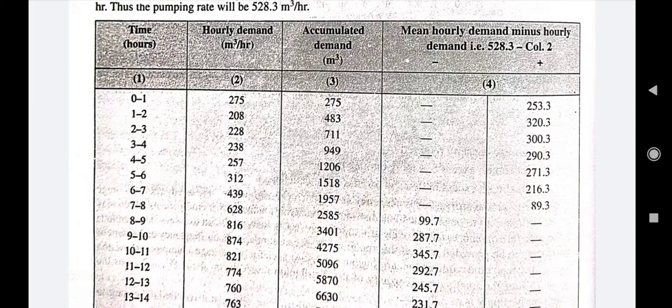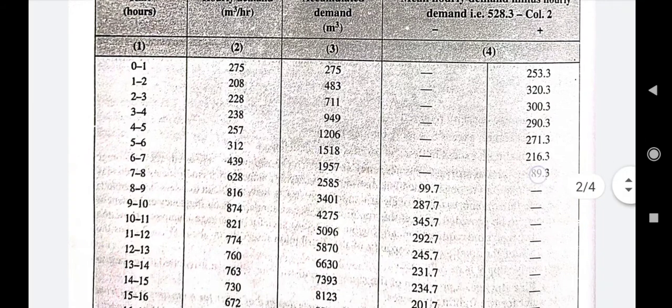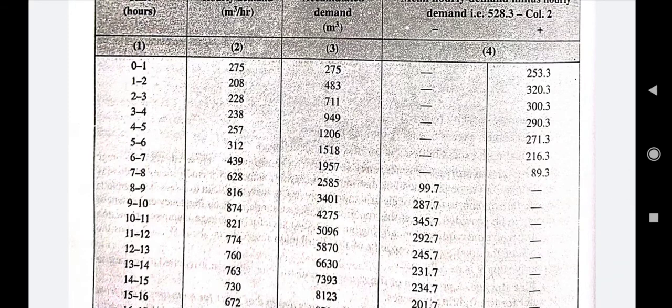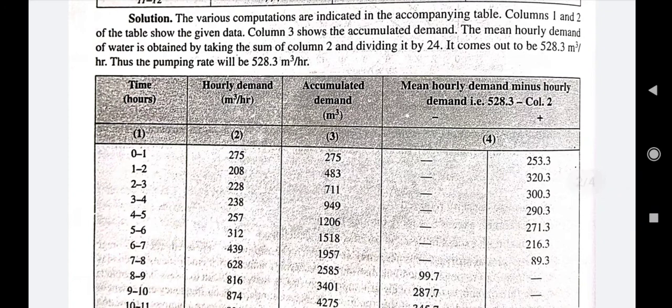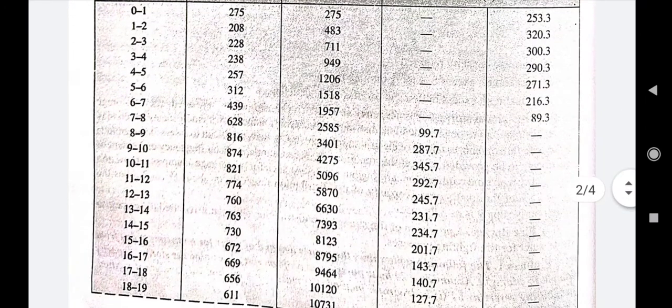Similarly, in the first row you can see that the hourly demand was 275 and the pumping rate was 528, so a positive value was achieved. This is basically the process. If the requirement is lesser than the pumping rate, we find a positive value. If the requirement is more than the pumping rate, we find a negative value, right? The mean demand for the day has been calculated, so the sum of the positive values and the sum of the negative values will always come out equal, because this is the entire demand for 24 hours.